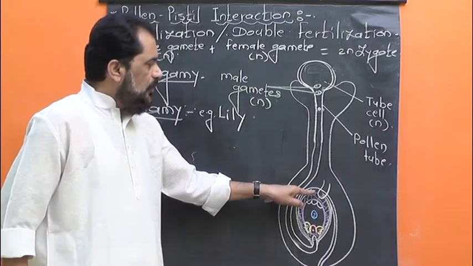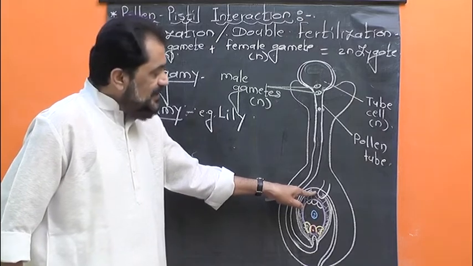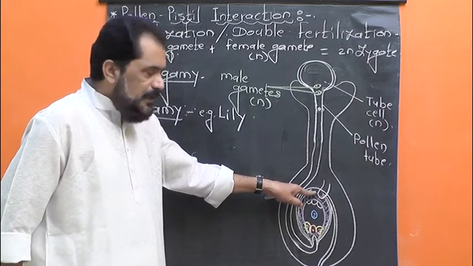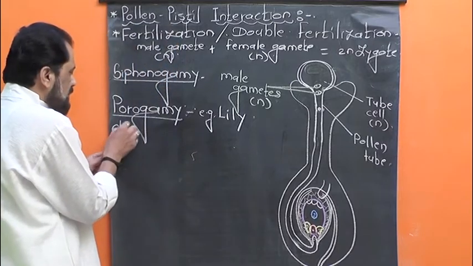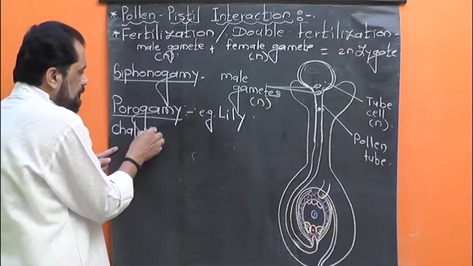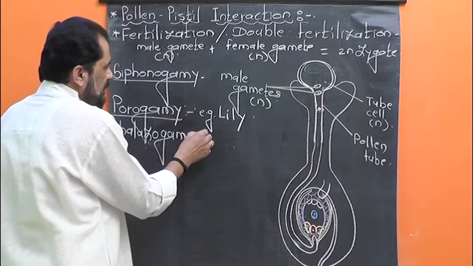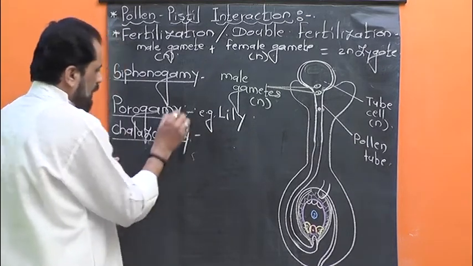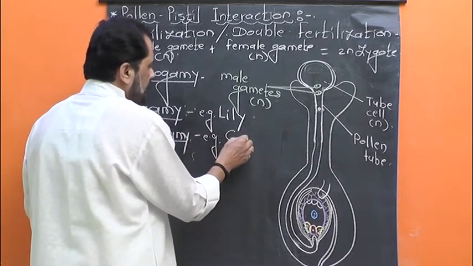You know the base of the body of the ovule is called chalaza, and the entry of pollen tube into the ovule through chalaza is known as chalazogamy. It is a less common method. It is seen in Casuarina.